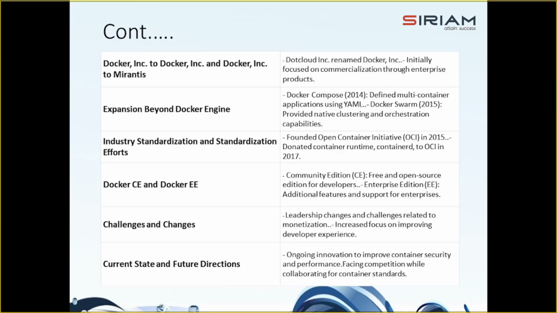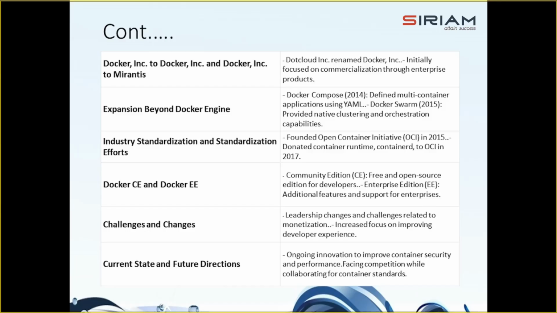Docker Compose and Docker Swarm are the two concepts that came into existence in that era. And then Docker Incorporation played a key role in founding the OCI, that is Open Container Initiative, in 2015, which aimed to standardize the container formats and runtime specification.